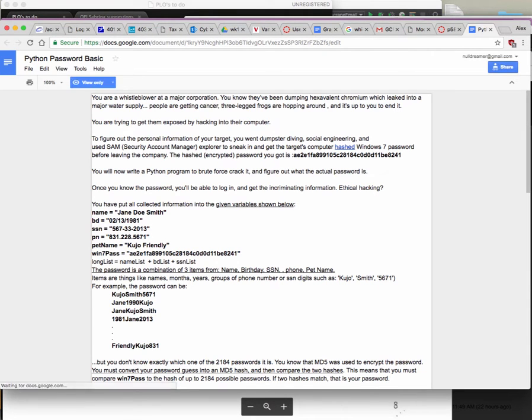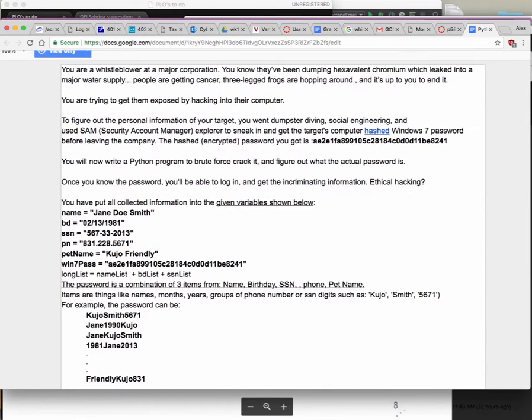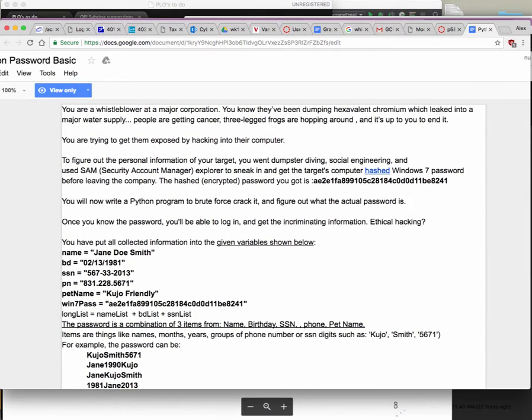Okay, so first of all, for the brute force password crack, I came up with some kind of a real world problem. I don't know what background story you want to come up with, but you got somebody's information, okay? Maybe you're a social justice warrior and you're trying to fight the evil corporation or whatever it is. Whatever makes you feel good, right? You're on the good side, or if you want to be the bad hacker, go for it. But your mission is you got to hack this password, right?